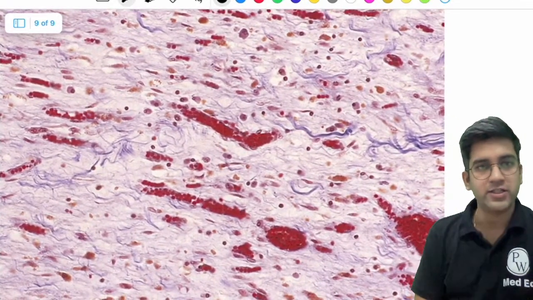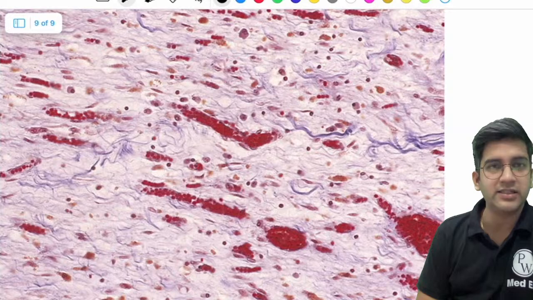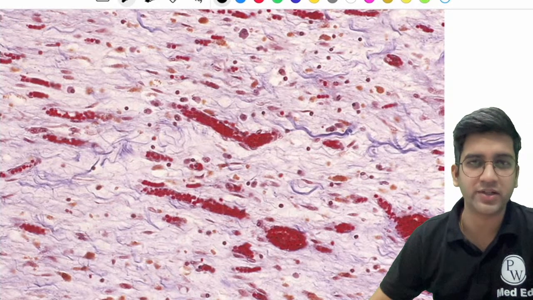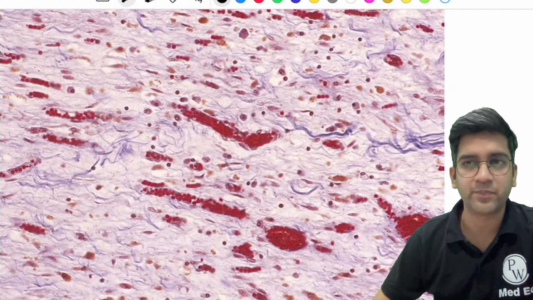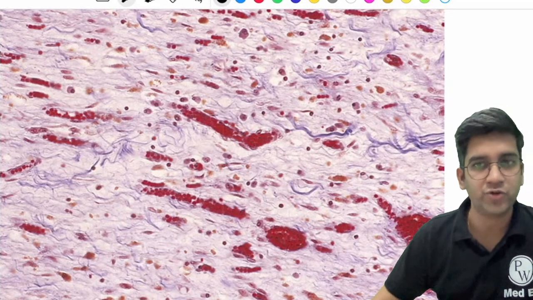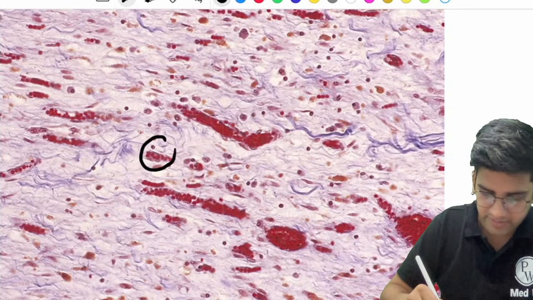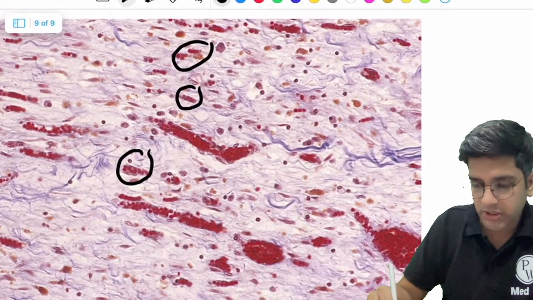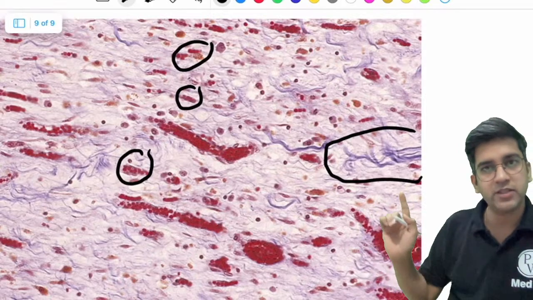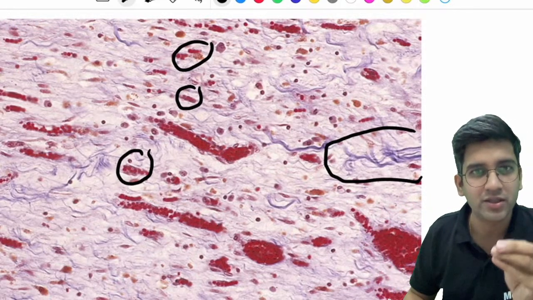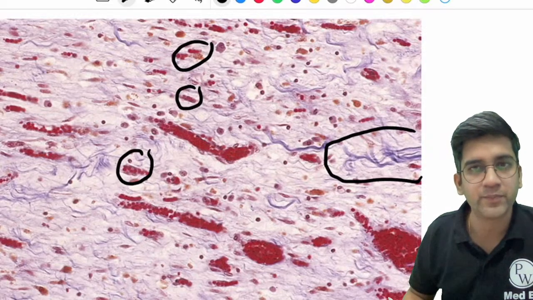What colors are you seeing here? Can anyone tell me what colors are seen here? Just name the colors. That's more than enough. Nothing else required here. You guys are right. Option D is the right answer. We'll see how we derived option D. One obviously is these tiny red ones, right? Perfect. Can I also say I see a tiny blue one here in the corner, or wherever you see blue color, can I say it is seen like a fiber?